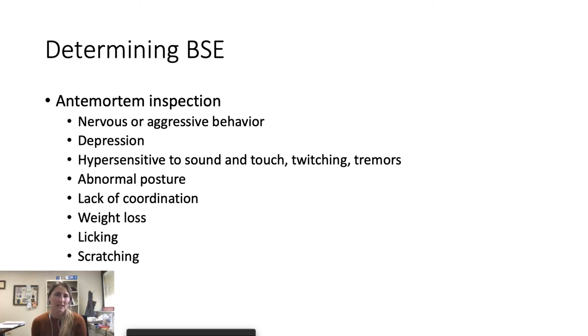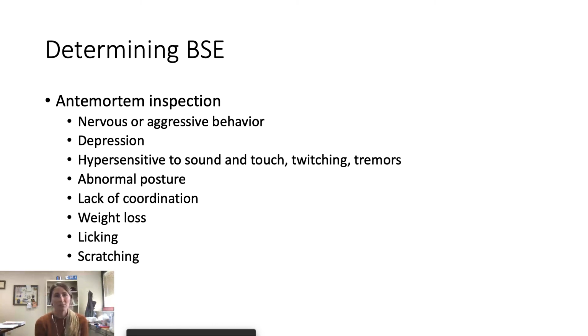I've listed the signs that would appear in an animal that's affected. The biggest one is increased licking of the lips or the nostrils or the tops of the hooves, scratching the head on fence posts or gate panels, abnormal scratching, because all cattle are probably going to do that at some point in their life, but excessive scratching will be a big one. And then sensitivity to stimulants, so ear twitches or muscle twitches from little amounts of light or sound. Those are the common signs of ante-mortem inspection that we would look for BSE concern.